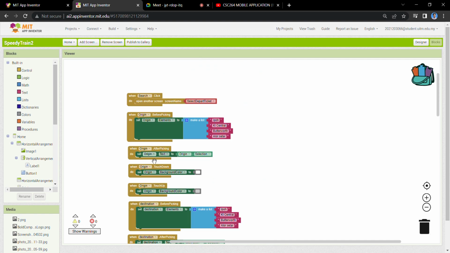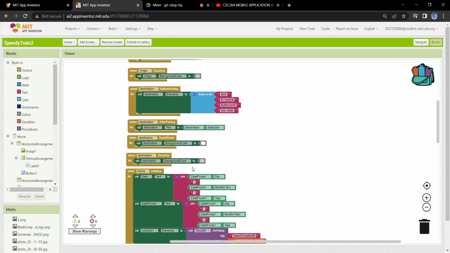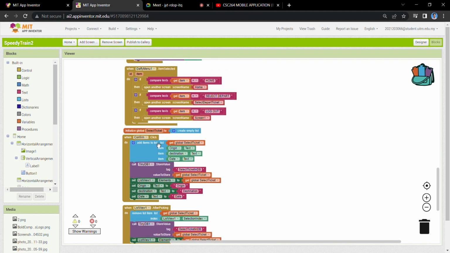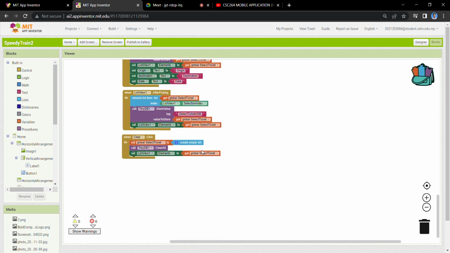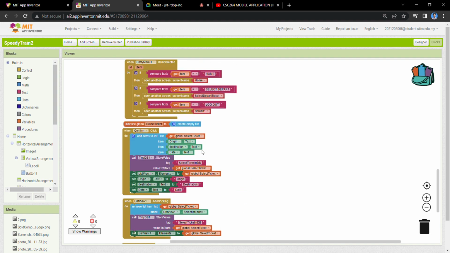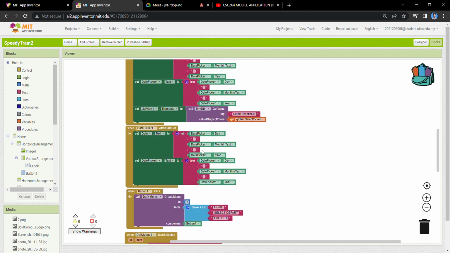All this input will be stored into the TinyDB. And I also create an initialize global, select ticket, which will be stored into the empty list. And if the user clicks the button search,